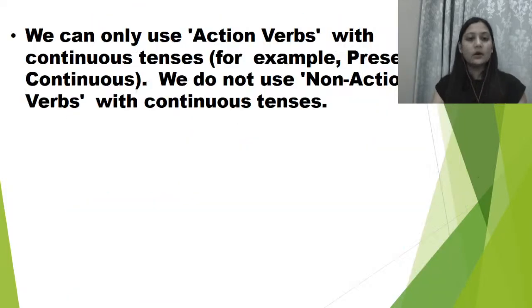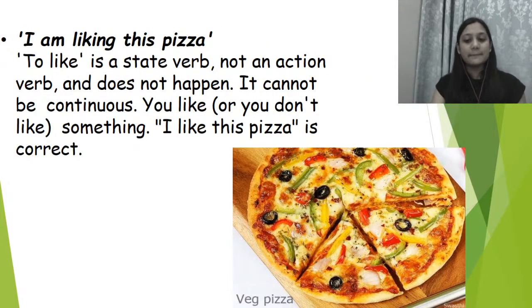Okay, now we can use action verbs with continuous tenses. For example, present continuous. Do not use non-action verbs with continuous tenses. Here's an example. I am liking this pizza. Right? To like is a state verb, not an action verb. When you like something, आपने कोई activity तो उसमें करी नहीं है. Are we clear?